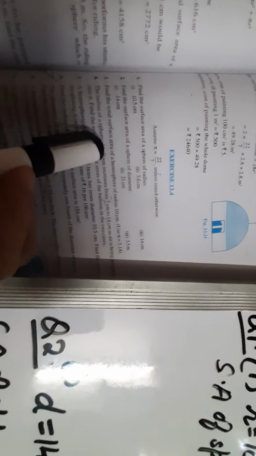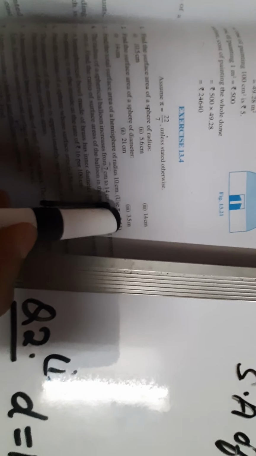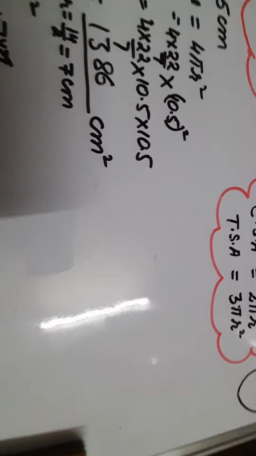Now let us see the third question. Find the total surface area of the hemisphere of radius 10 centimeter. And dear students, in this pi is particularly given to us as 3.14. Right? So now, total surface area of hemisphere. Let us start the question.